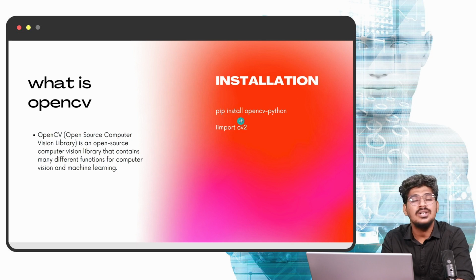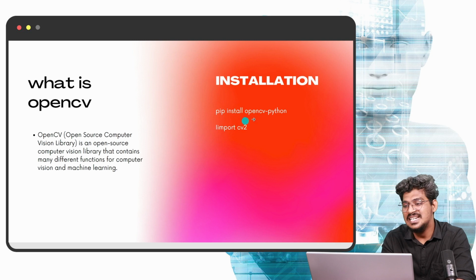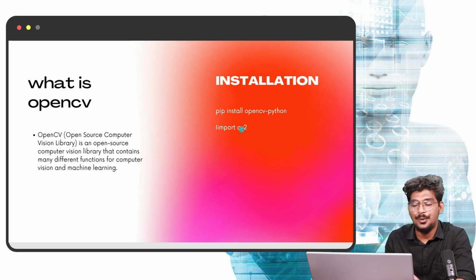Import. Now, what is the procedure for importing OpenCV? Here we are not using the name OpenCV, we are using cv2. So for the installation it is OpenCV, but for the import we use cv2. It will be helpful for importing the OpenCV package.